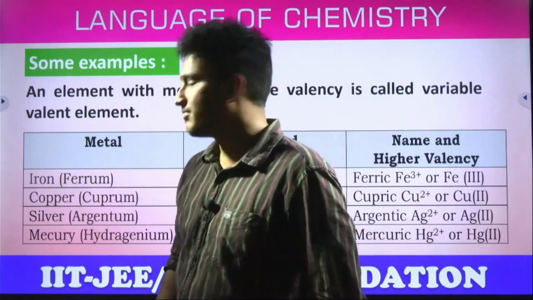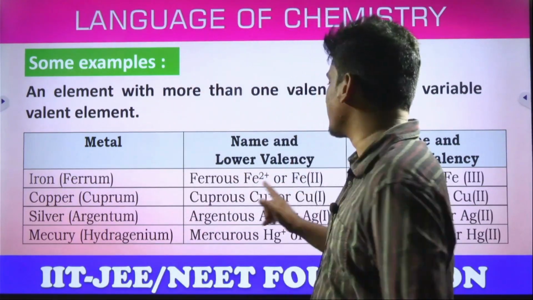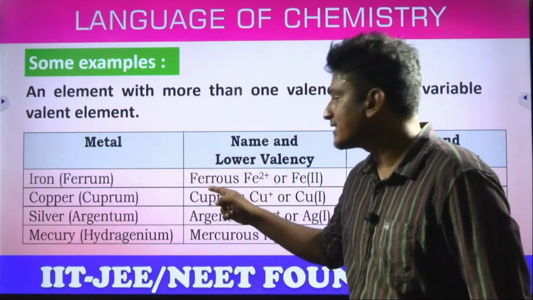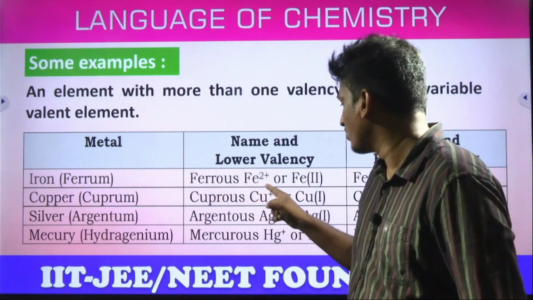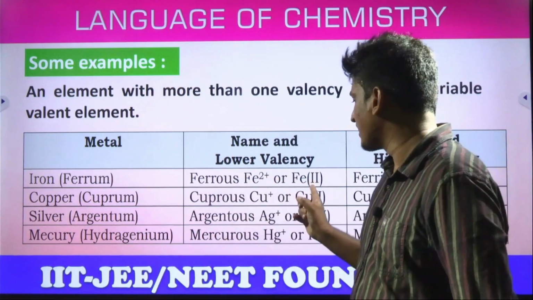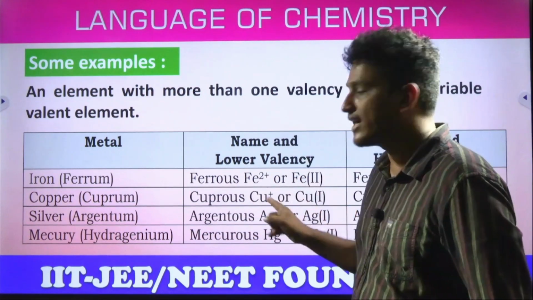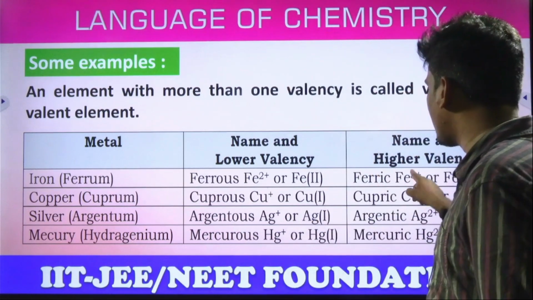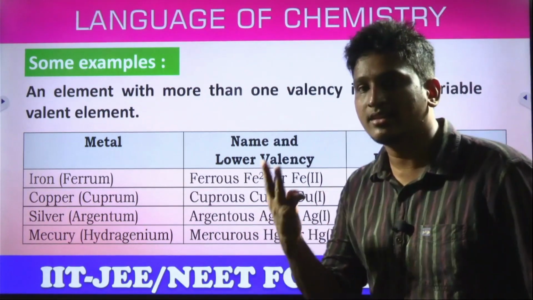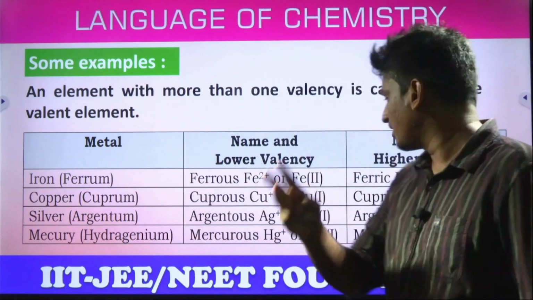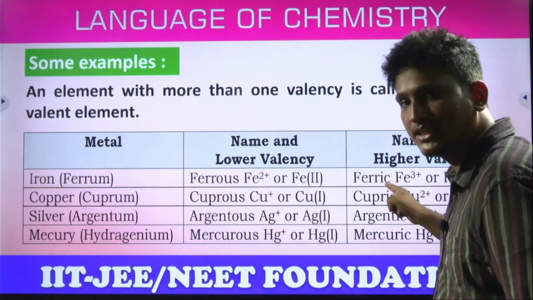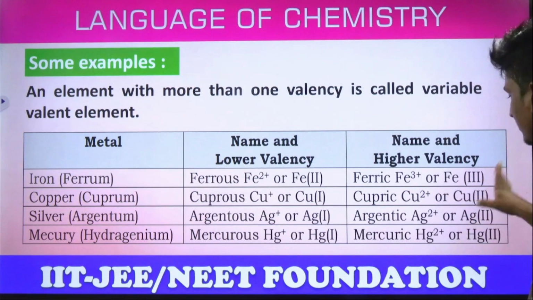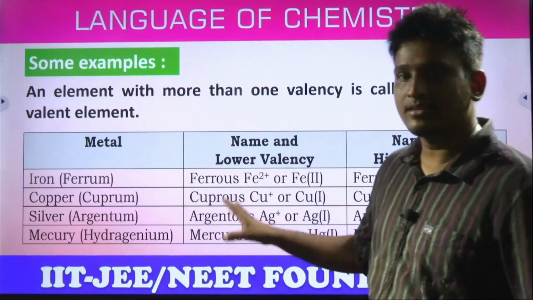Look here, iron. Like I said, Fe+2, Fe+3. What is the Latin name of iron? Ferrum. So the lower valency is called ferrous, OUS, yes or no? Or in terms of Roman numerals we can assign Fe(II). II indicates the valency, it lost 2 electrons. And look here, the higher valency. Fe+3 means it lost how many? 3. So what is the valency? 3. So what is the name? Ferric. It should end with IC. And in Roman numerals Fe(III). Fe(II), Fe(III), or ferrous, ferric.